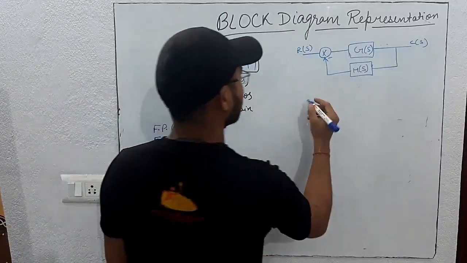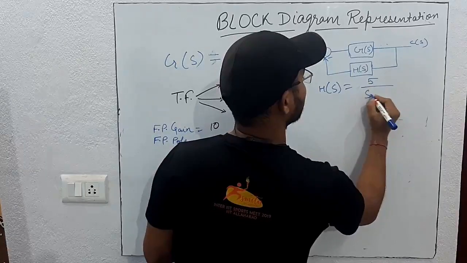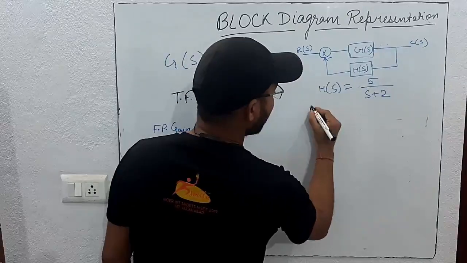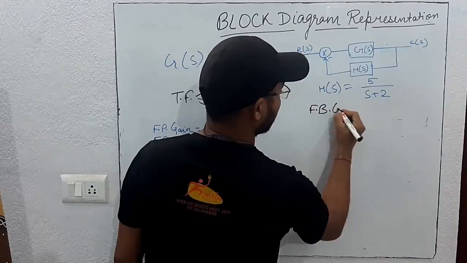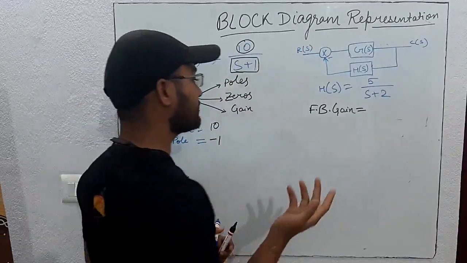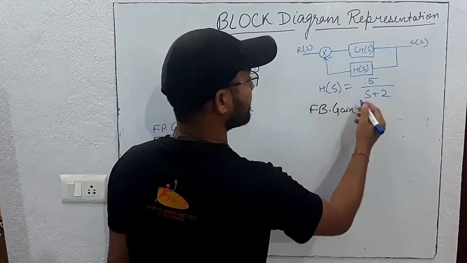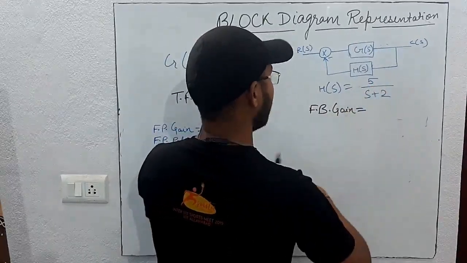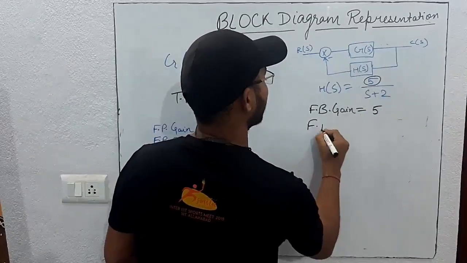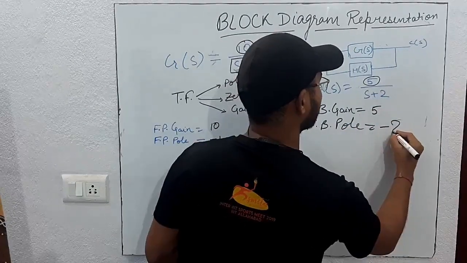Let's suppose H(s) is given as 5 by S plus 2 and they ask you the feedback gain. That's the basic thing. These questions nowadays they don't ask in GATE, but sometimes they come in ECE exams. So if they ask you the feedback gain, then this is the feedback gain, that will be equal to 5. And the feedback pole is the root of the denominator, that is equal to minus 2.